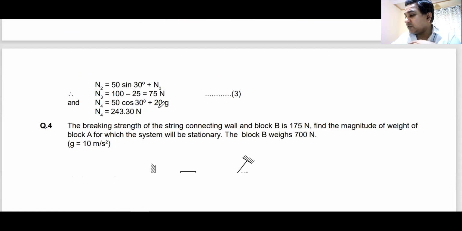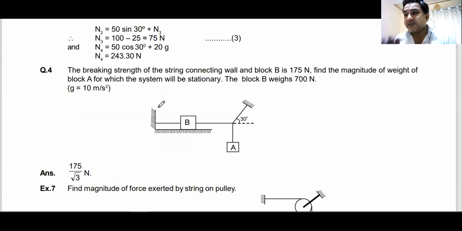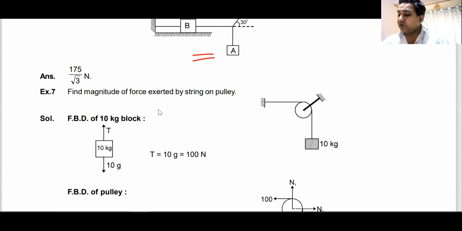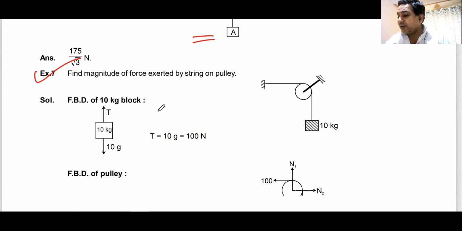So there are different questions you can try. I will send you this PDF. You can try these questions from here. This one or example number 7. You can try these questions.